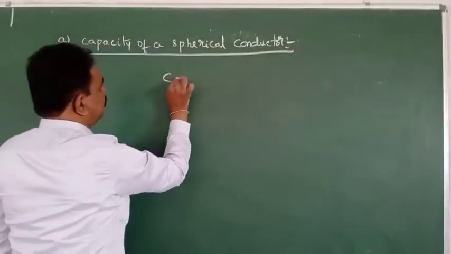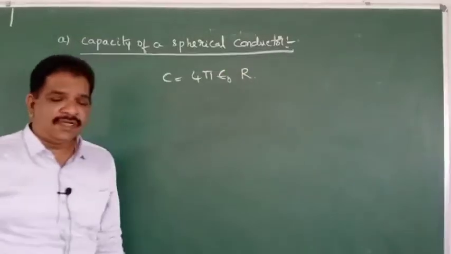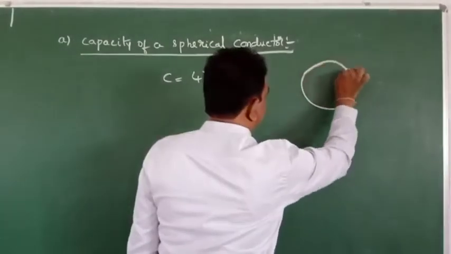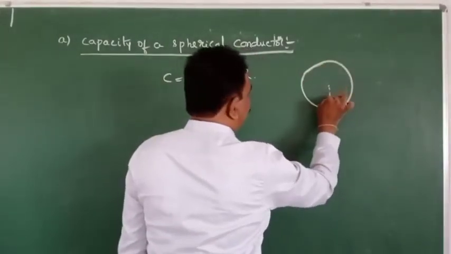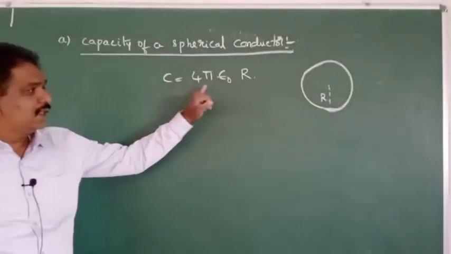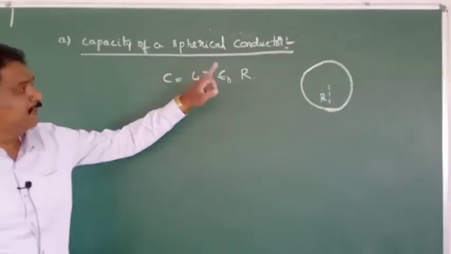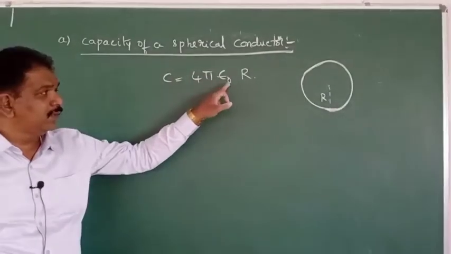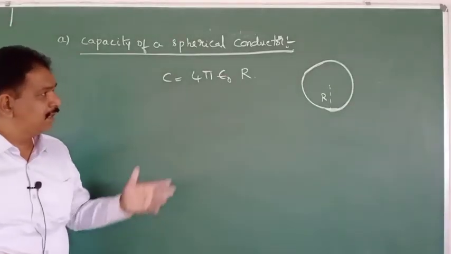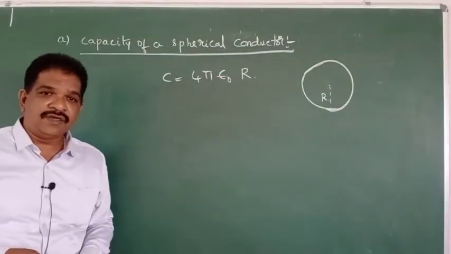This value C is equal to 4 pi epsilon naught into R. There is a sphere of radius R. What is the capacity of that sphere, meaning the capacity of a spherical conductor? The formula will be C is equal to 4 pi epsilon naught into R, where R is the radius of that sphere.